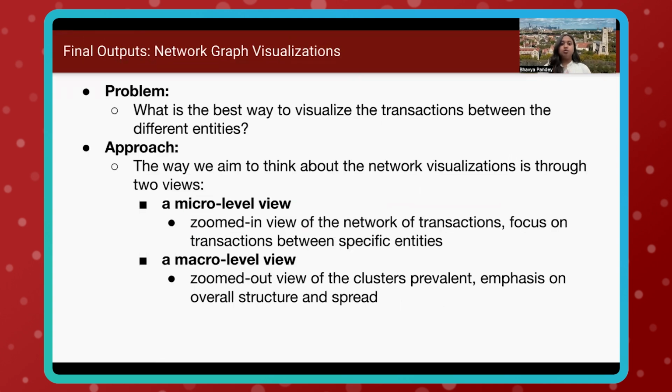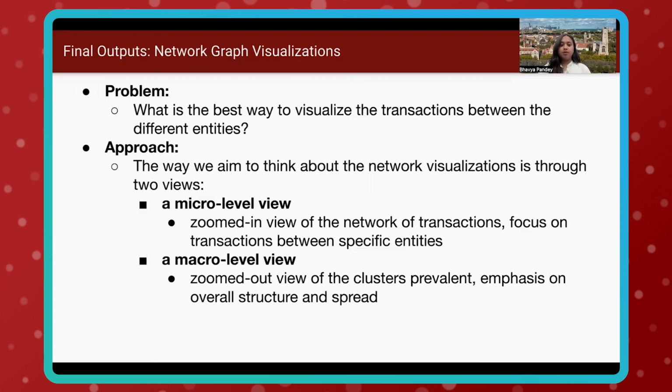So the way to think about the network visualizations is through two views. A micro-level view, which is more of a zoomed-in view of transactions, focusing on transactions between specific entities, and a macro-level view, which is more zoomed out, looks into the clusters prevalent and emphasizes the overall structure and spread of the network. Through each of these two views, there are a series of questions that we aim to answer.